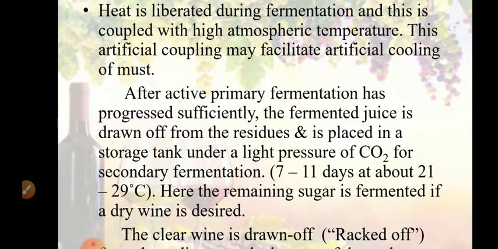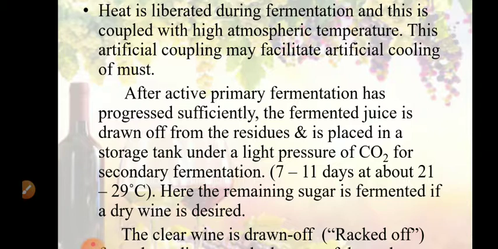After active primary fermentation has progressed sufficiently, say for a period of 3 to 5 days, the fermented juice is drawn off from the residues. At the bottom of the tank, the residues get collected. So the top layer of the fermented juice is removed. It is called the racking off process.